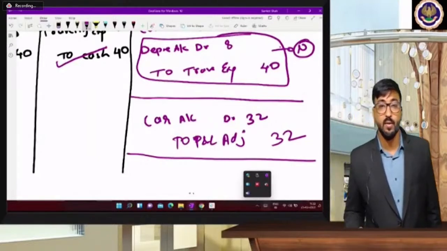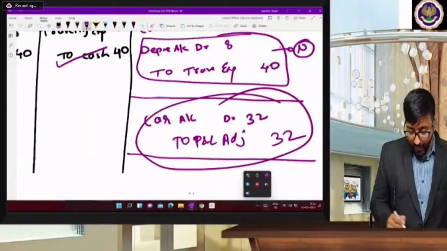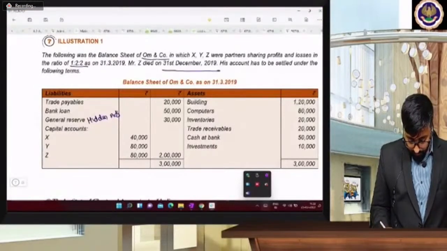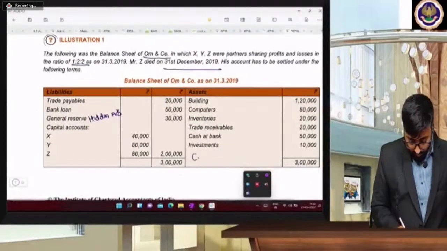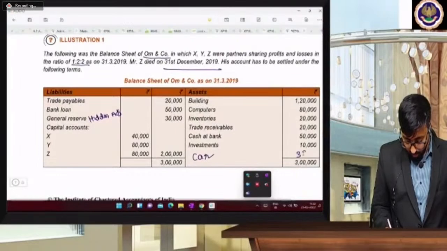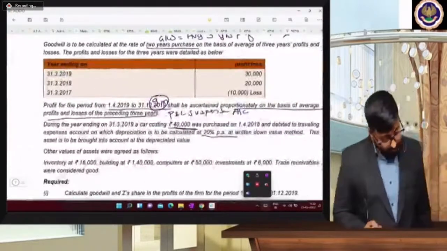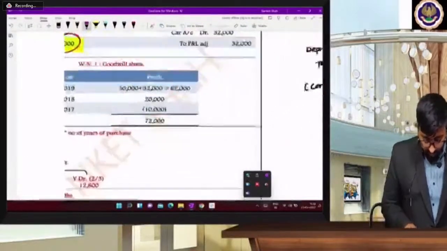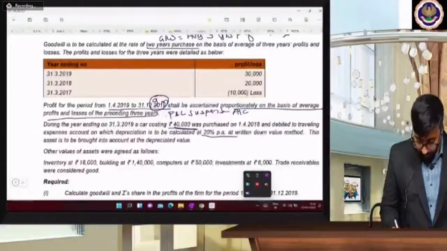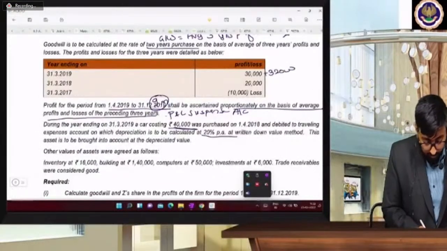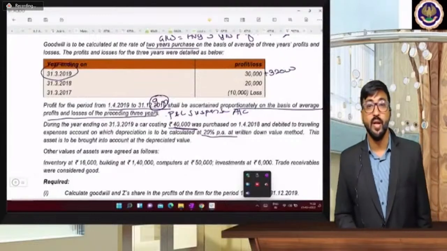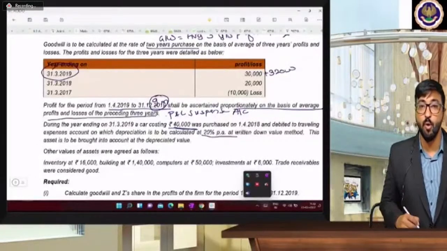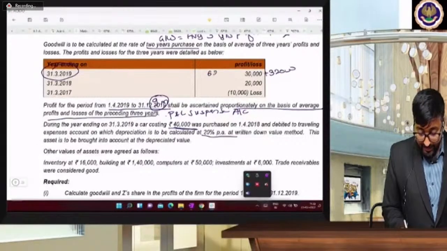So what is the last effect? Car account debit to P&L adjustment. So I will increase car balance, car 32,000. And my profit will get increased by 32,000 for the year ended 31st March 2019. So rectification entry, how it affects your profit and loss account is the important point over here. So my profit will now be 62,000.